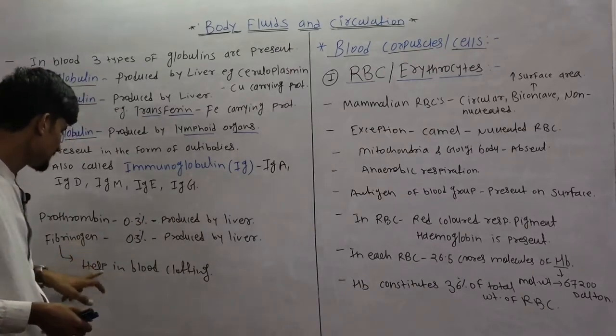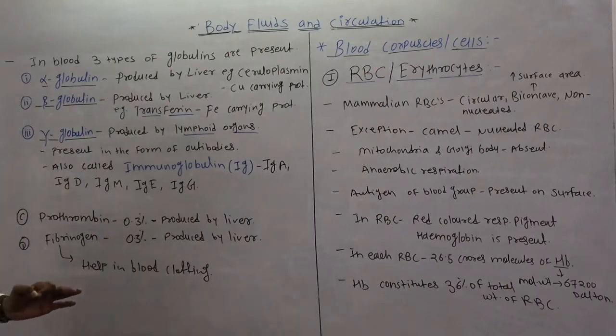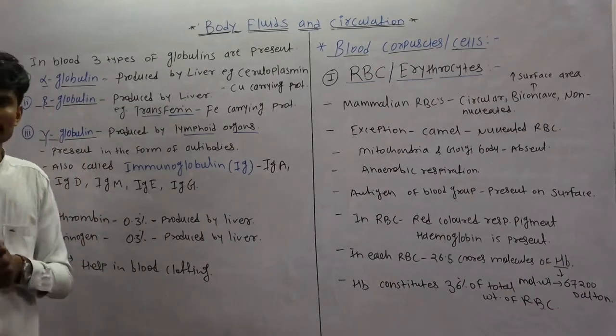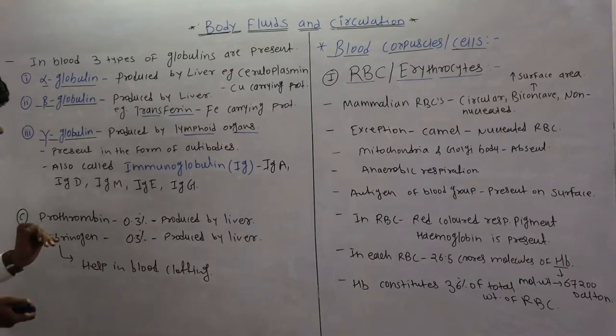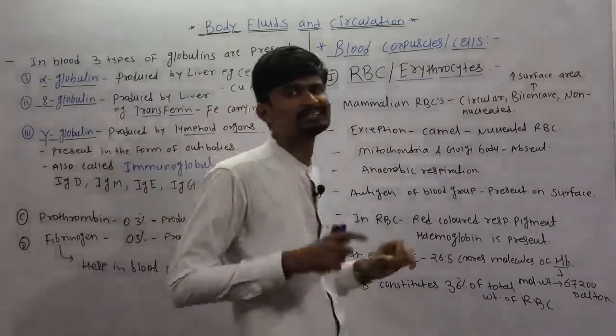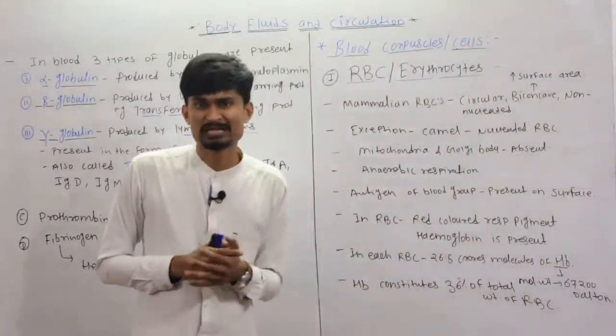This fibrinogen is very important because it helps in the clotting process in our body. When we see the clotting, blood coagulation, at that time we will see the fibrinogen. Okay students, so here we completed the plasma, the constituents and the composition of the plasma.